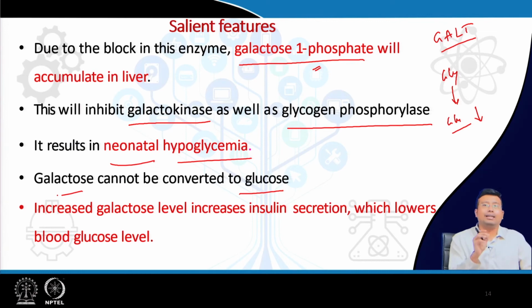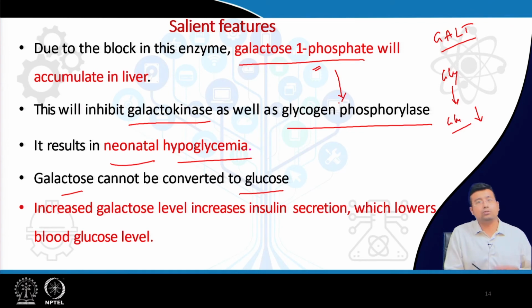Remember this for the explain-why type of question. If you are asked why there is neonatal hypoglycemia in galactosemia, this is the answer. Galactose 1 phosphate accumulates and it inhibits glycogen phosphorylase. There is inhibition of glycogenolysis, and this leads to neonatal hypoglycemia.